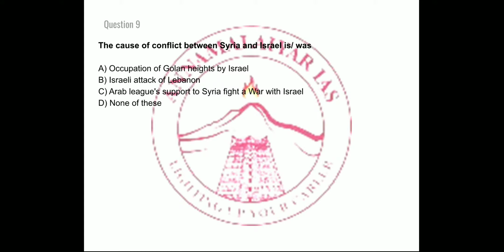Option C, the Arab League's support to Syria to fight a war with Israel. Option D, none of these, right? So the basic cause of conflict between Israel and Syria is option A, that is occupation of Golan Heights by Israel. So option A is the right answer.